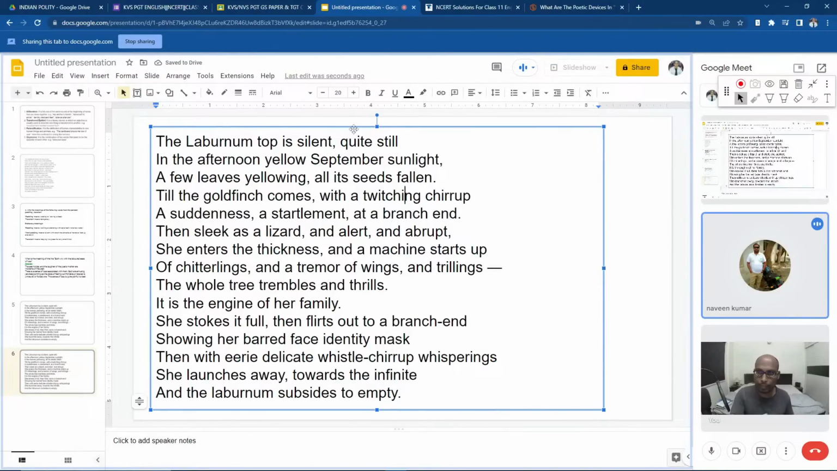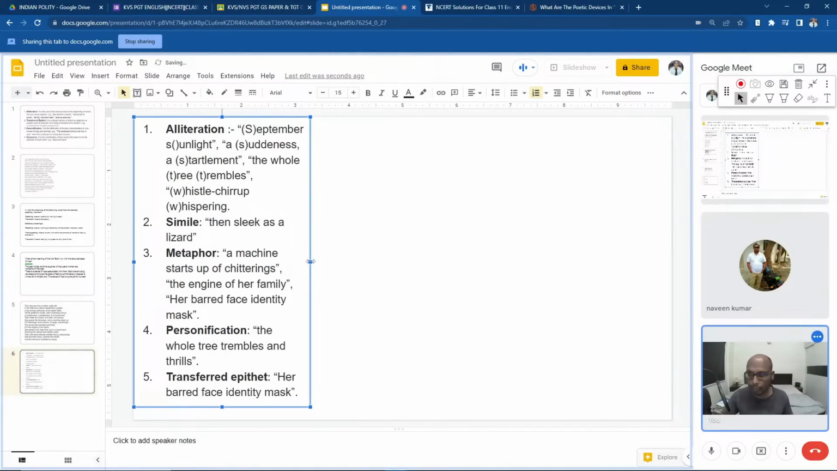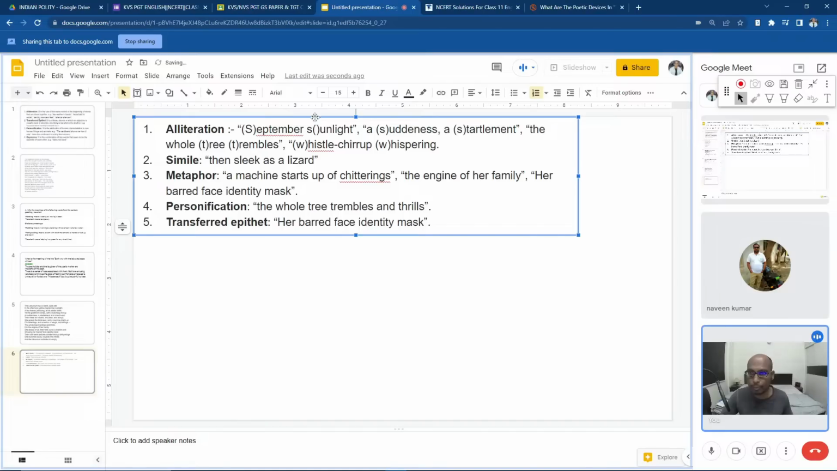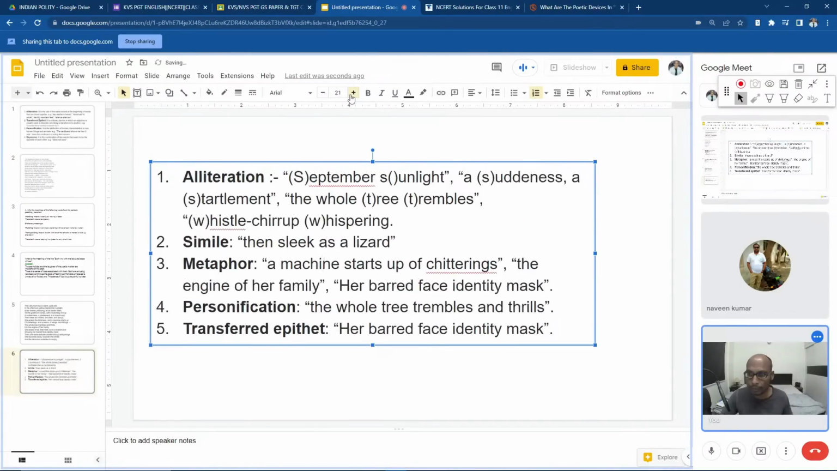Okay, sir. Understood, sir. Okay, so these are the literary devices used in this poem, sir. I just copied them from the internet.